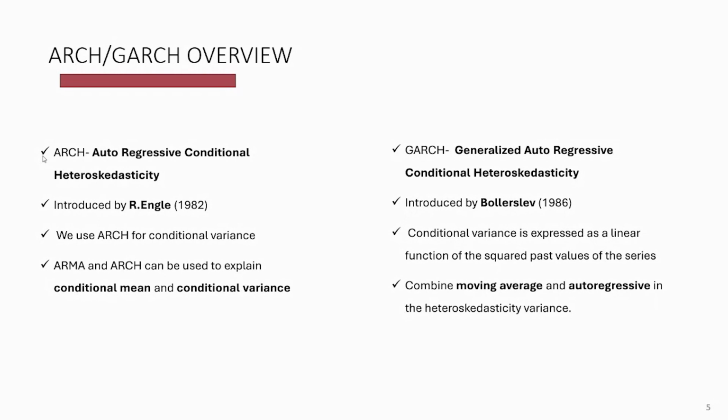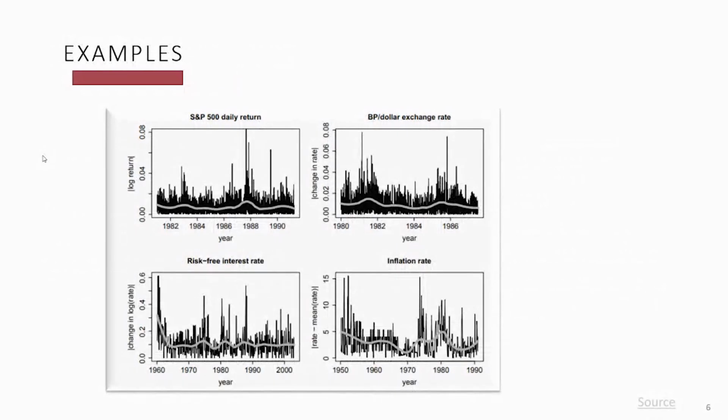To summarize the overview of the ARCH and GARCH models, the overall objective of these two models is to analyze and forecast the volatility. That's what the ARCH and GARCH models do in real time. Here are some examples for the ARCH and GARCH models, based on financial data and econometrics data.